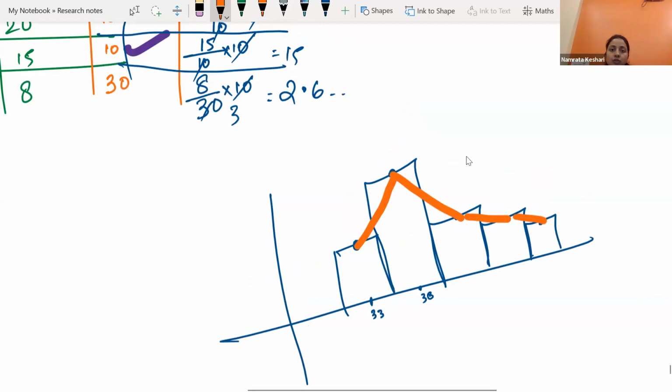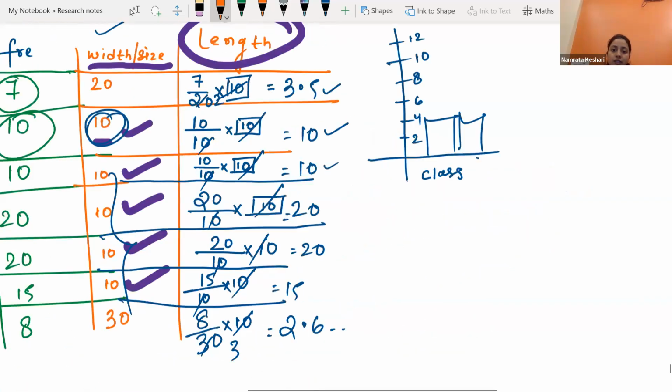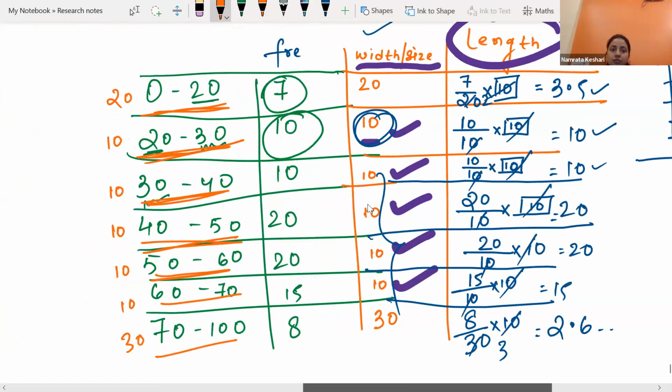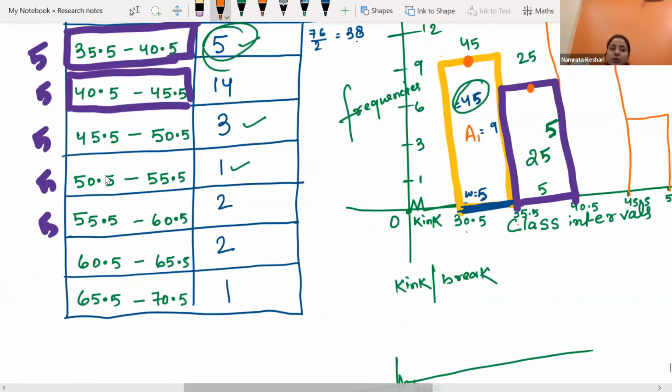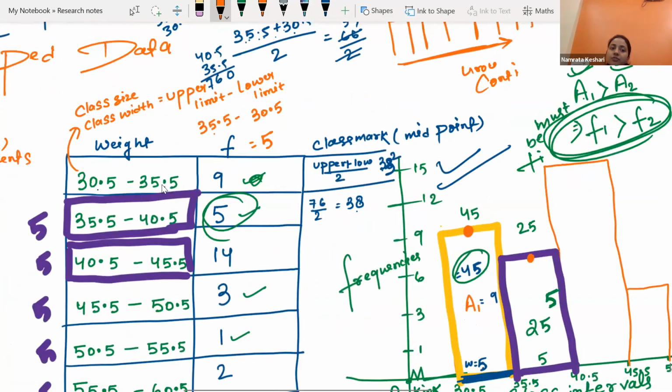So we will see how the class interval started. If our first class interval is 30.5 to 35.5, can we say that just before this one there will be a class interval? What will that be?